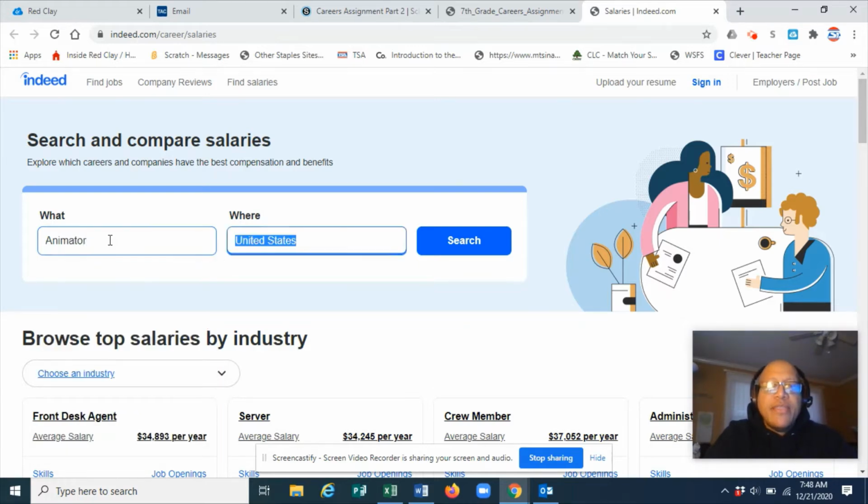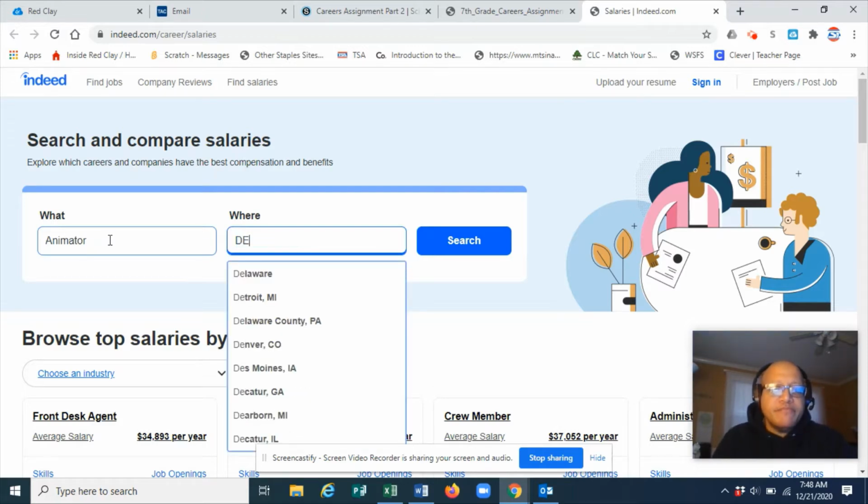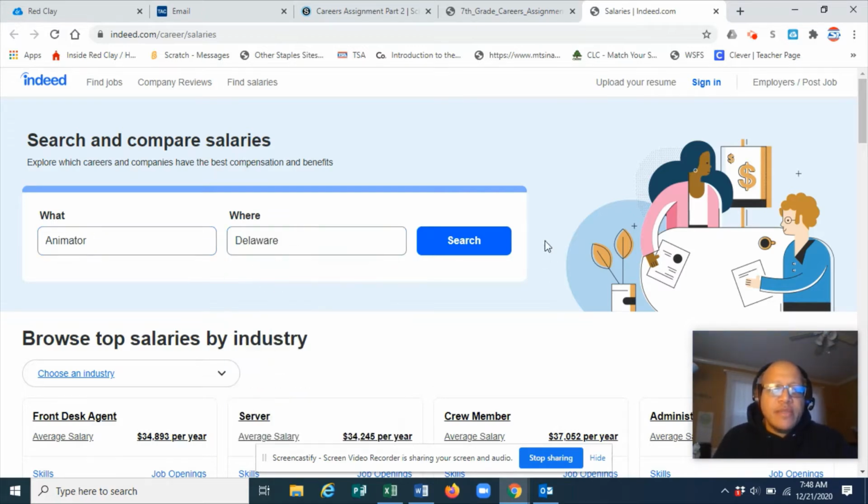In the where section, you're going to put the states that you are interested in. I'm going to put Delaware and do a search.